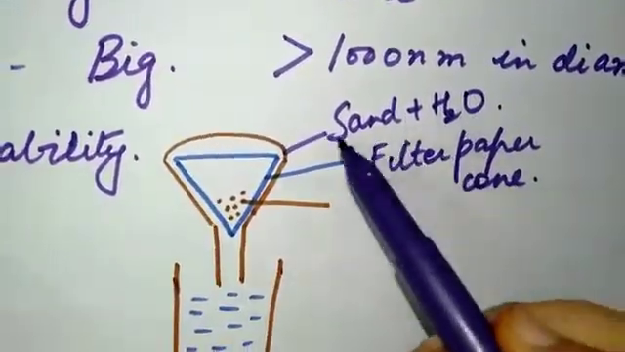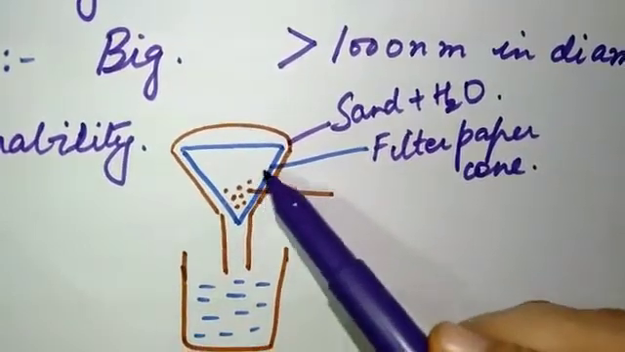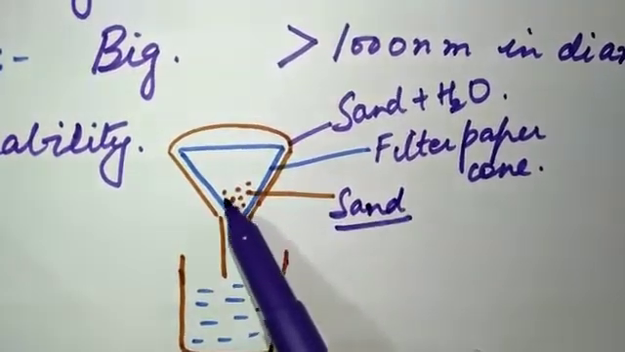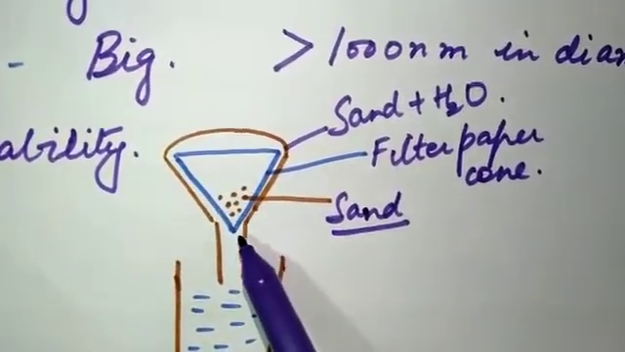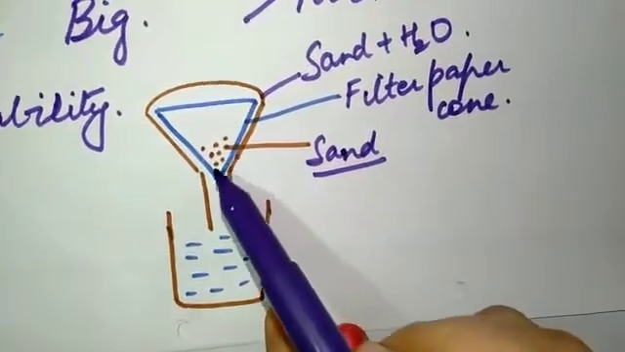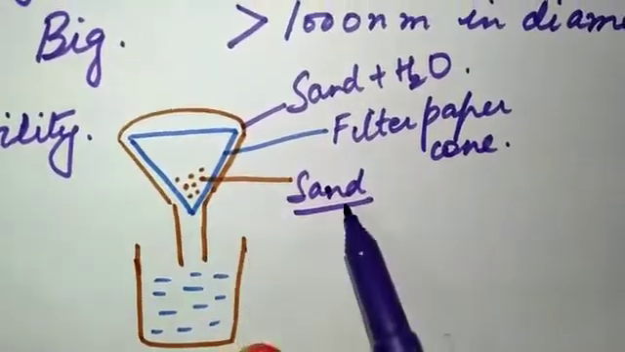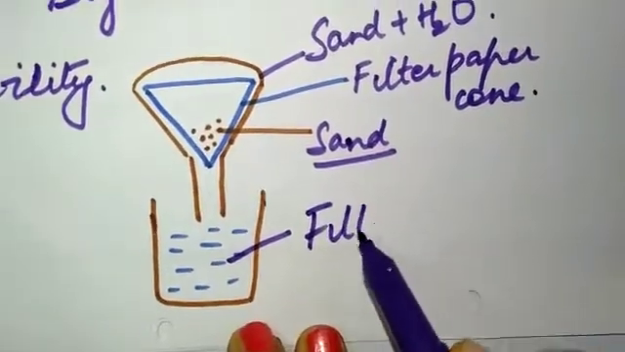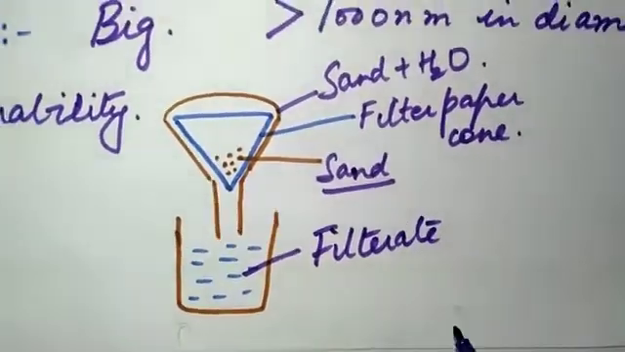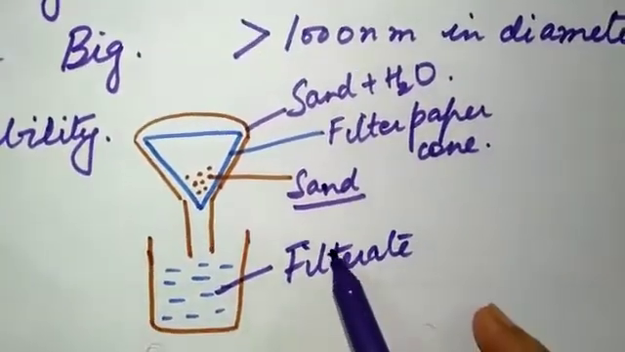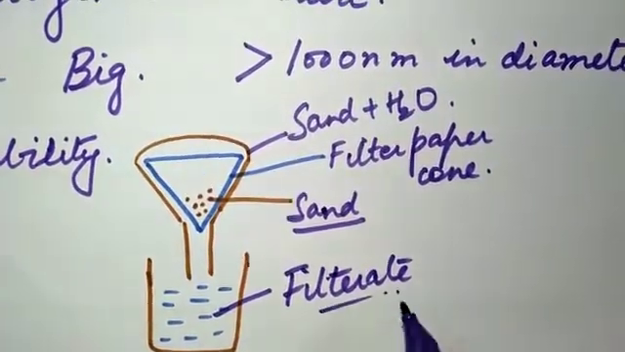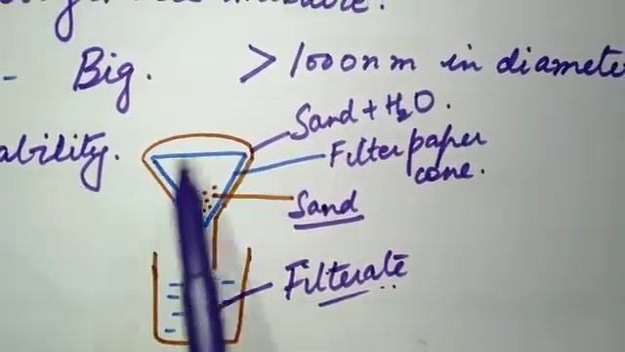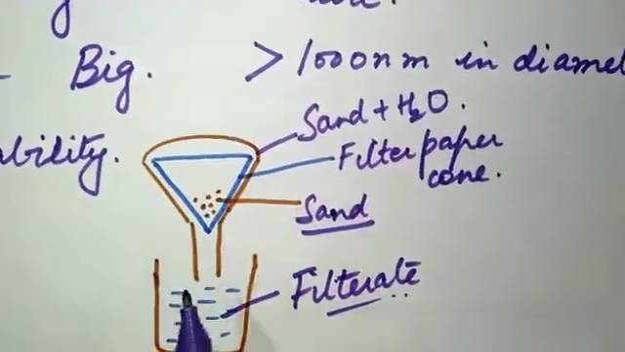Now when we pour the sand solution through this filter paper, we'll see the sand particles get collected on the filter paper. We'll observe that the residue left on the filter paper is sand. And what gets collected in the beaker is the filtrate, and that is the water. The water gets collected in the beaker. This is known as the filtrate. It means we can use the filtration technique for separating a suspension.